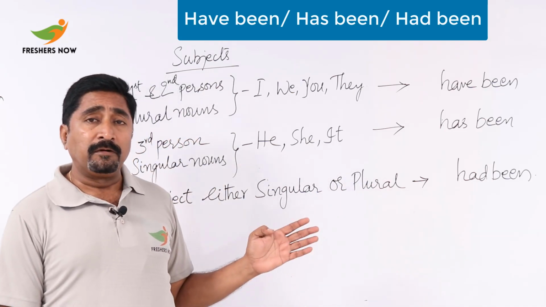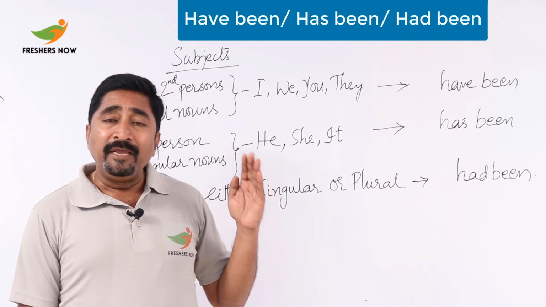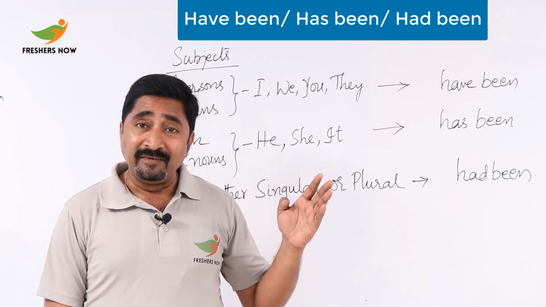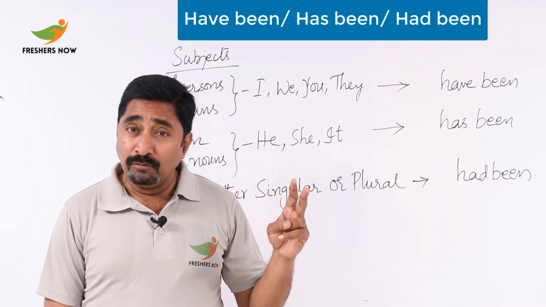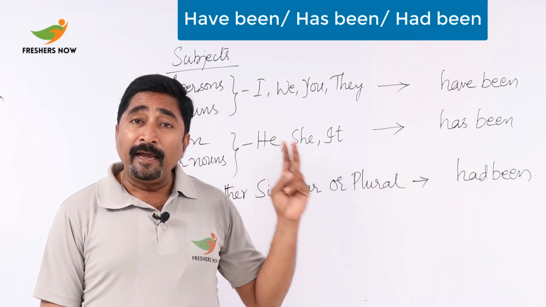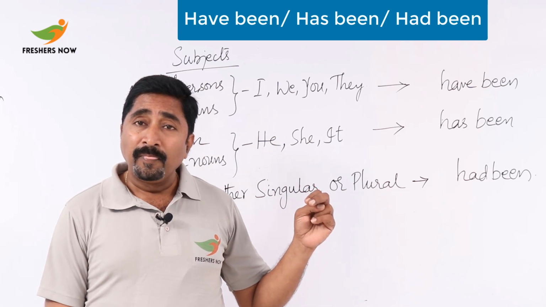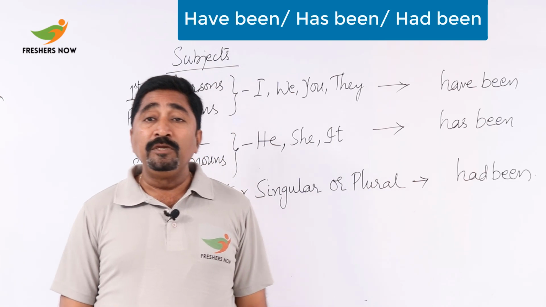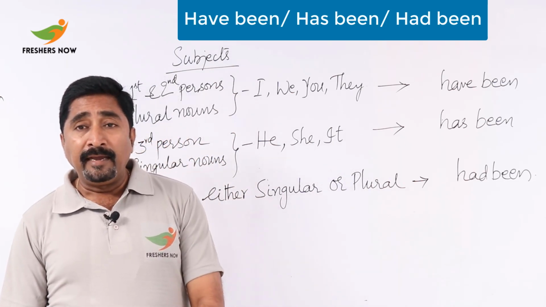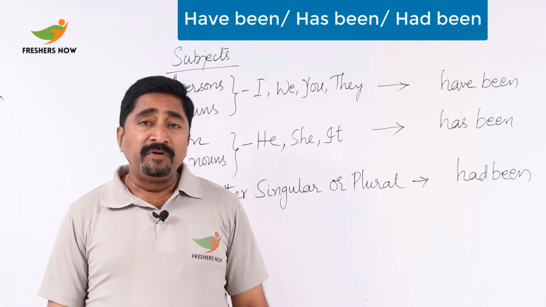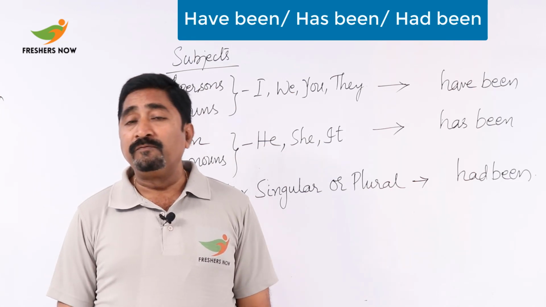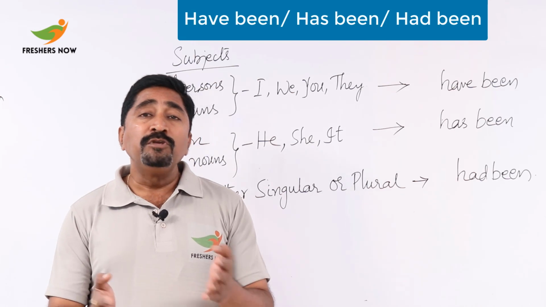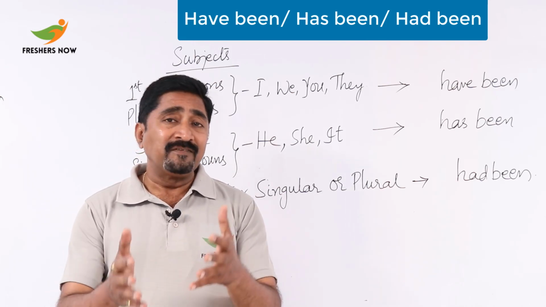Now this is very clear here, and you should be alert with the subjects and the use of present, as there are two helping verbs there, have and has. Okay. Now let's see how they happen to be used, have been and has been with present perfect and past perfect. Let's see the situations not using action words, that is verbs.